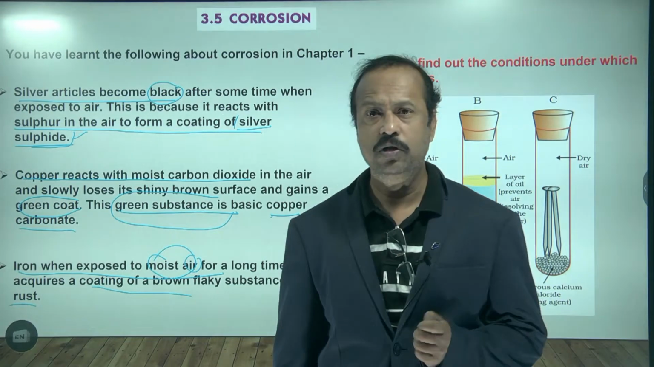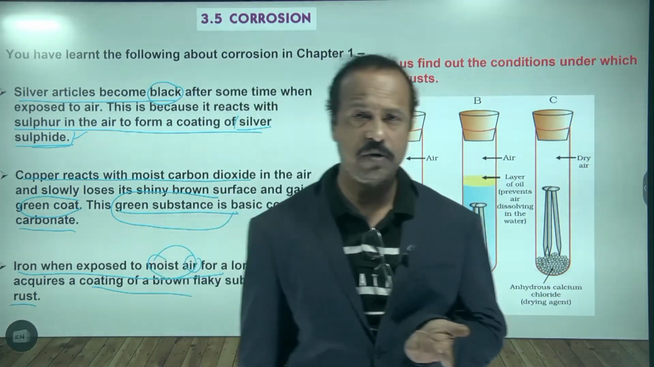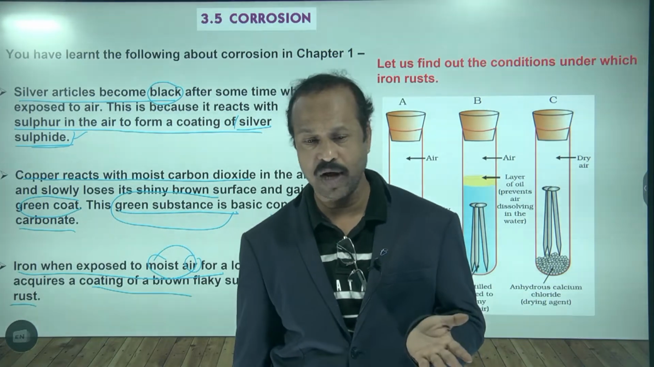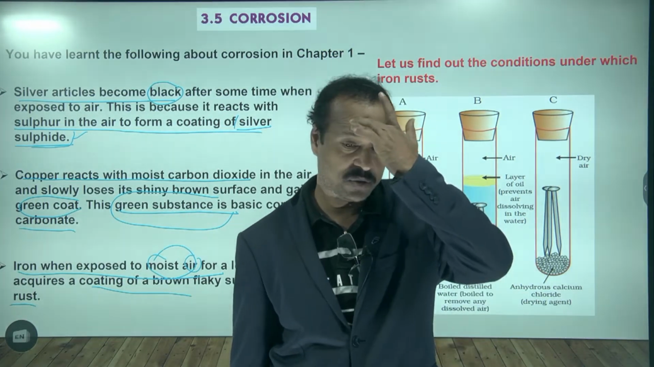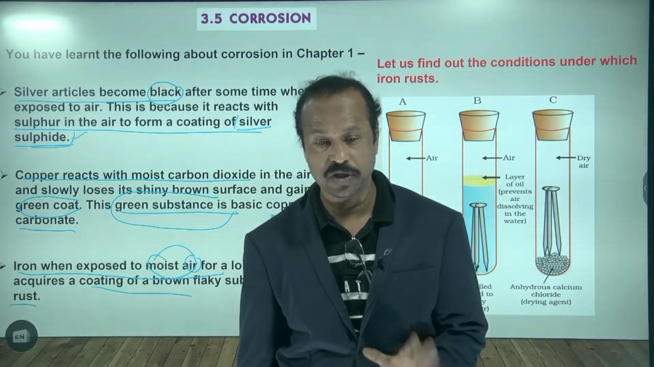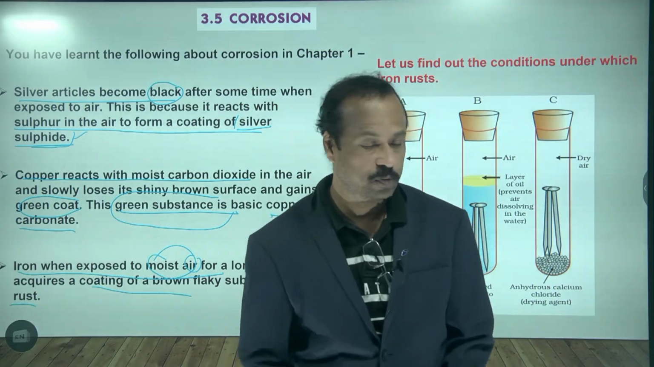Many bridges, if you see, which are made up of metal, after a few years they get damaged and they collapse. That is due to corrosion. So to prevent corrosion, do you know what we have to do to prevent corrosion?